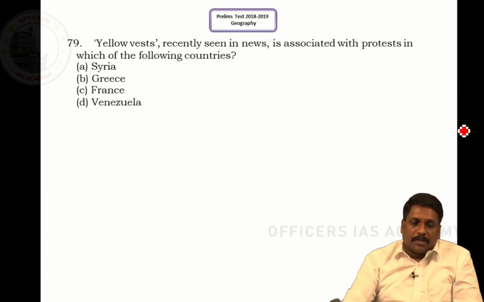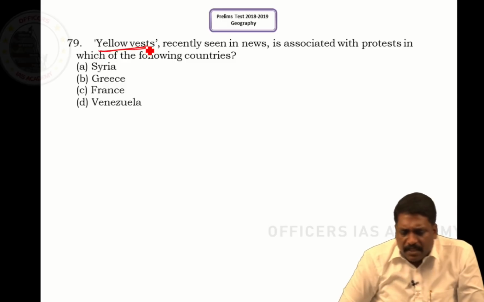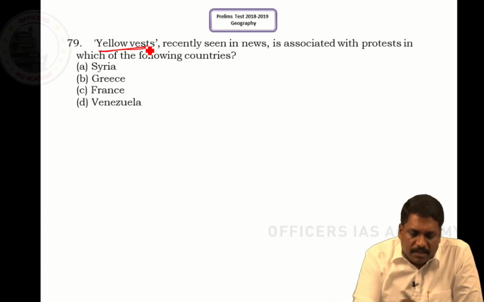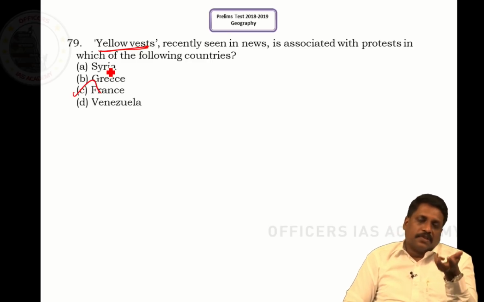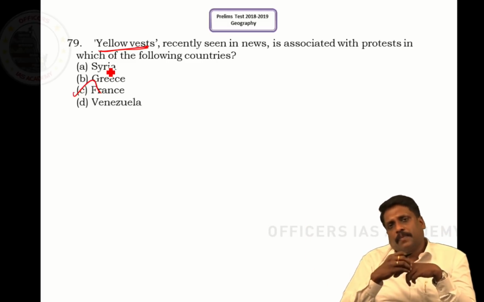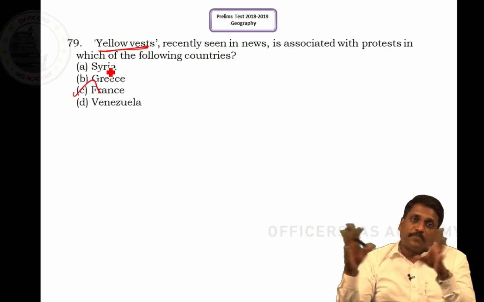Moving beyond, question number 79. Yellow vest, recently seen in news, is associated with the protest in which of the following countries? It is France. Very recently they have brought in a green tax on diesel. Almost all those people who travel from rural areas for their job, their traveling expense has increased exponentially.